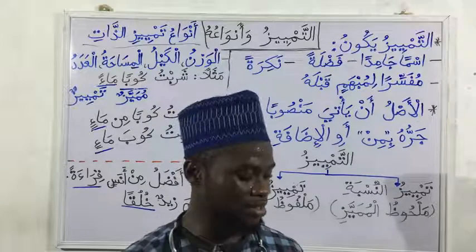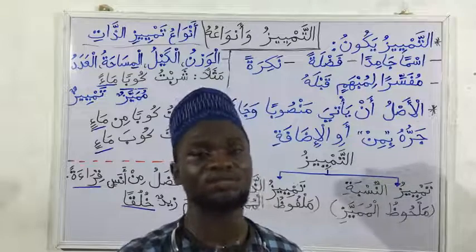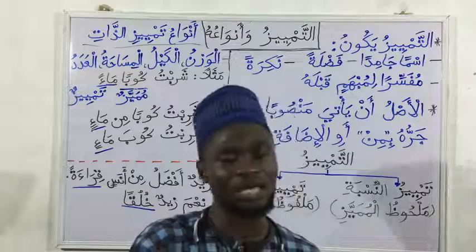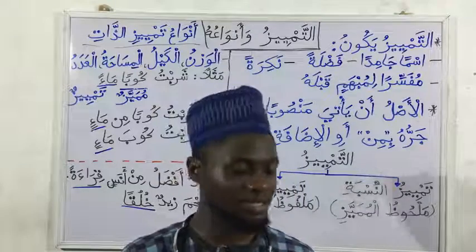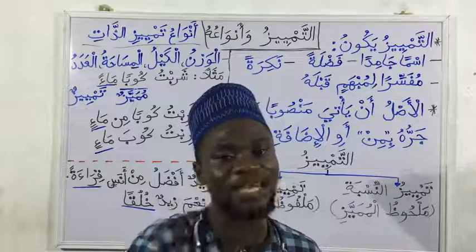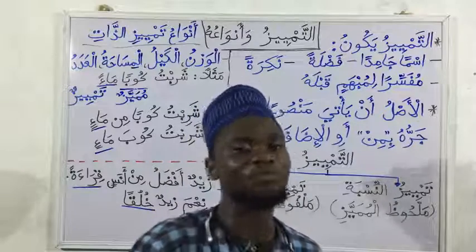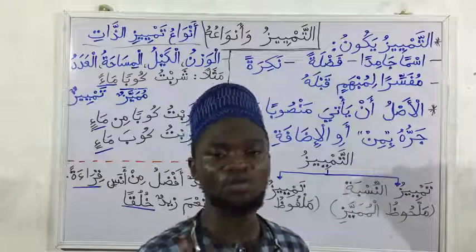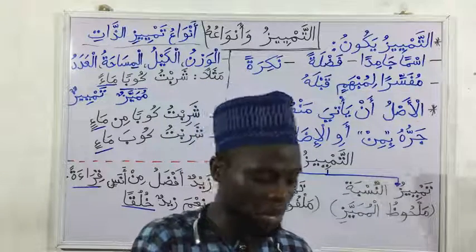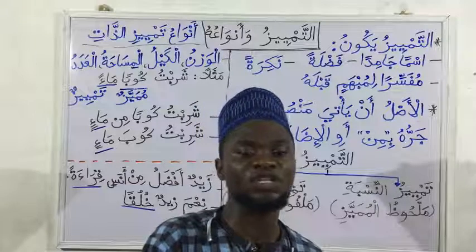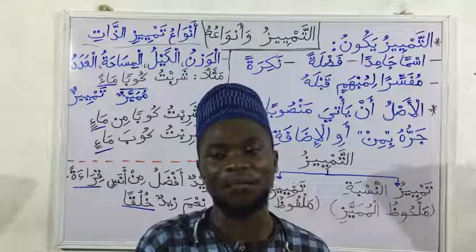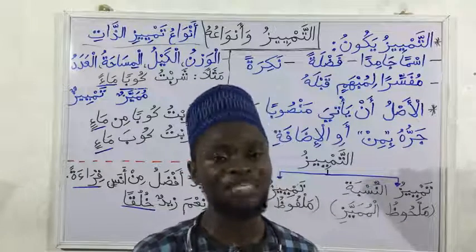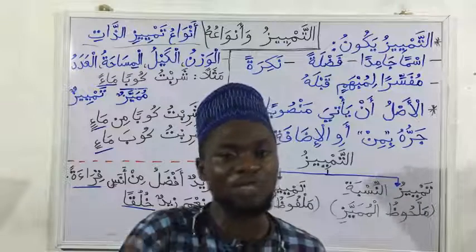So summarily, tamyiz is ismun jamid, a noun that cannot be what? That cannot be used as an adjective, and it comes to explain or to clear the ambiguity of a sentence, to clear the ambiguity of the previous word. And it comes in two types. According to the textbook, the division is from mumayyaz, that is the word before the tamyiz, or in general the ambiguity in the statement.